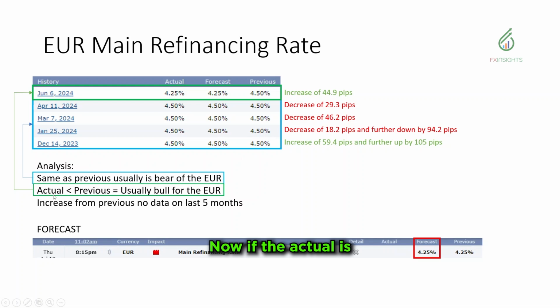Now, if the actual is less than the previous, that's shown on last June 6. So we have the previous is 4.5. The actual that came out is 4.25%. So it's usually going to be a bull market for the euro if that's the case. Of course, for an increase on the previous data, we don't have data on it. You could check out 2023 if there is some movement, at least an increase from the previous, but based on the last 5 months, we don't have that.